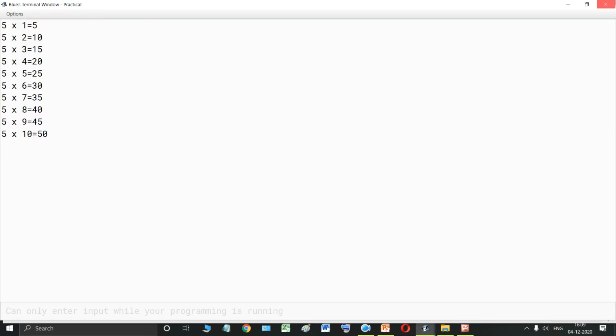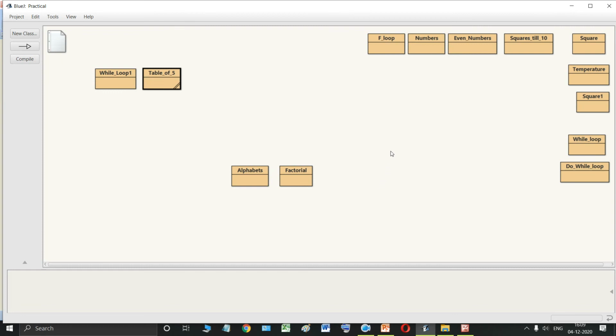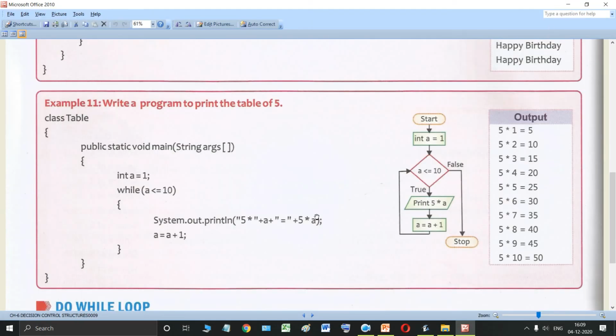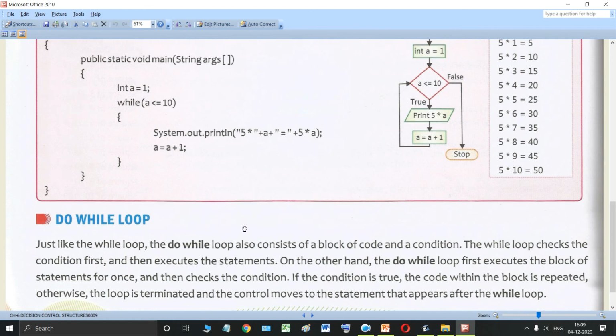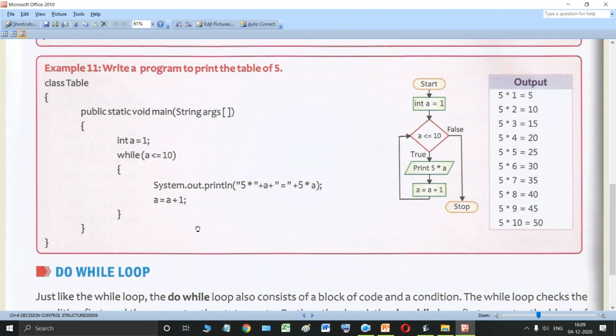So this is how you use the while loop. I hope this is clear to you. Now students, in the next lecture, we will study about the do while loop, which is the third type of loop in the looping control structure. It is called the exit control loop. Why it is called exit control loop, that we'll see in the next lecture.